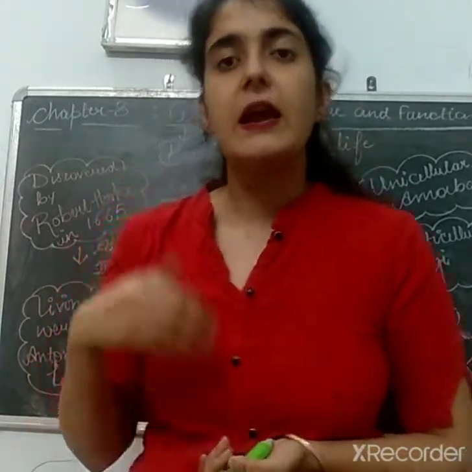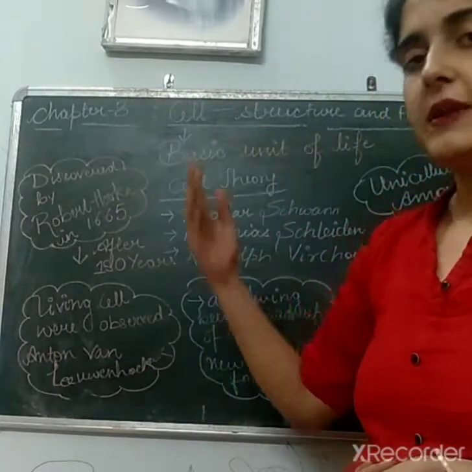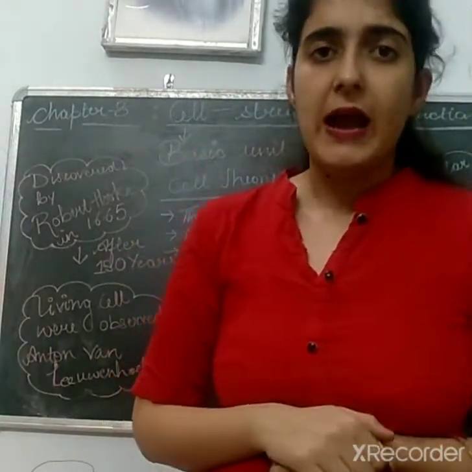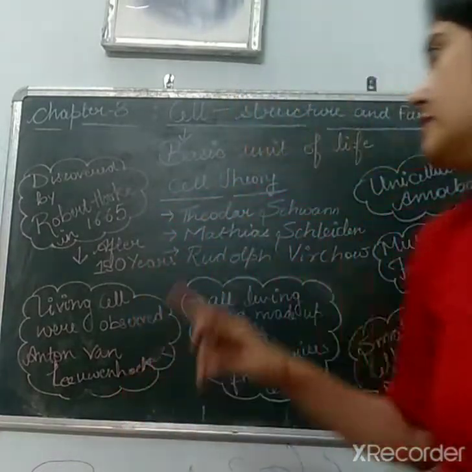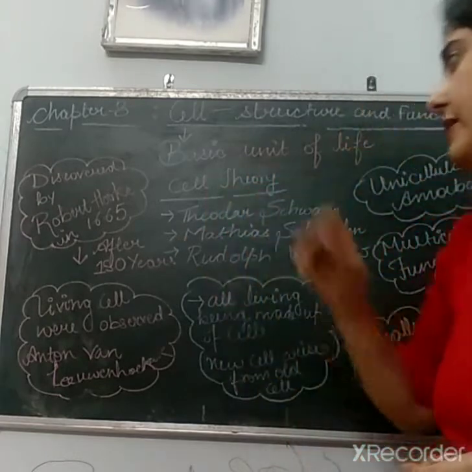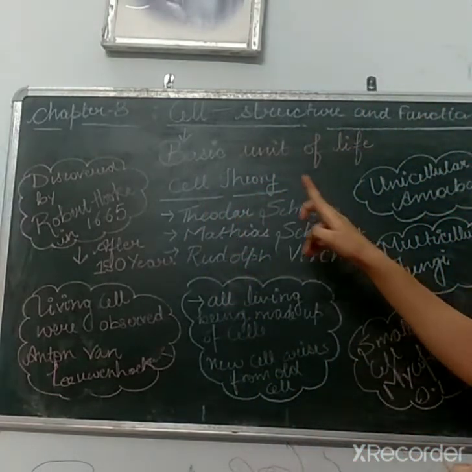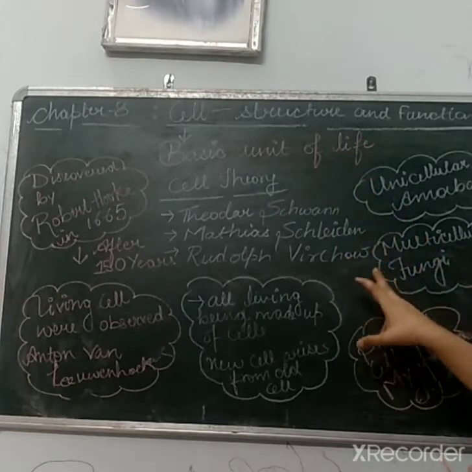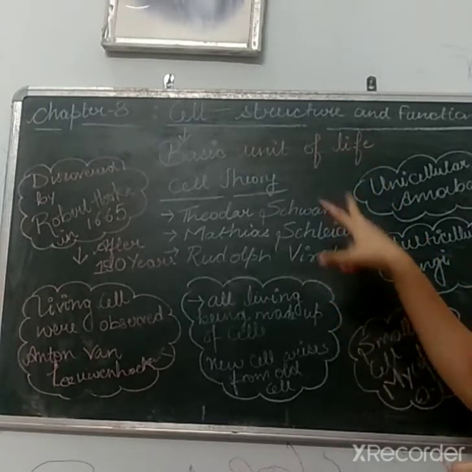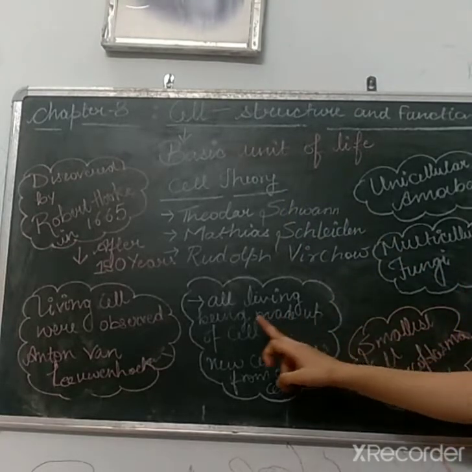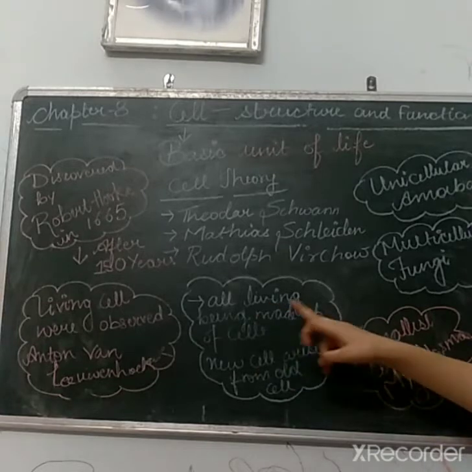Yes. Later on, after so many years, three scientists put up one theory, and the name of this theory is cell theory. The scientists who put up the cell theory are Theodor Schwann, Matthias Schleiden, and Rudolf Virchow. All these three German scientists put forward the cell theory, and the key point of this cell theory is that all living beings are made up of cells.